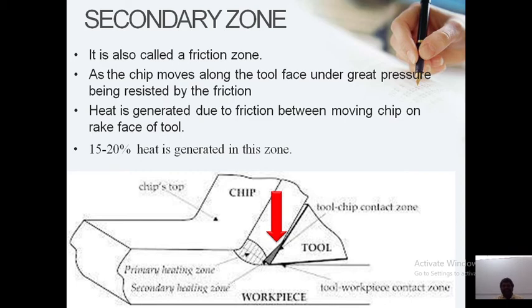So in the secondary zone there is friction between the moving chip and the rake face of the tool, meaning we are using a smaller rake face here. This is the reason we get the secondary zone. There is 15 to 20% of heat generated in this zone.